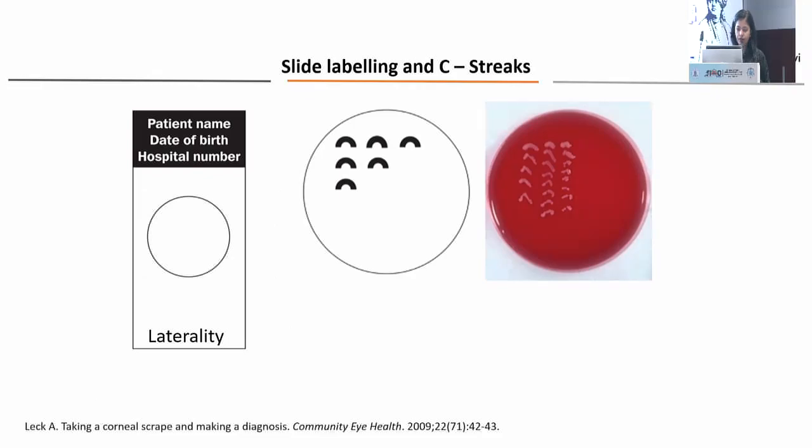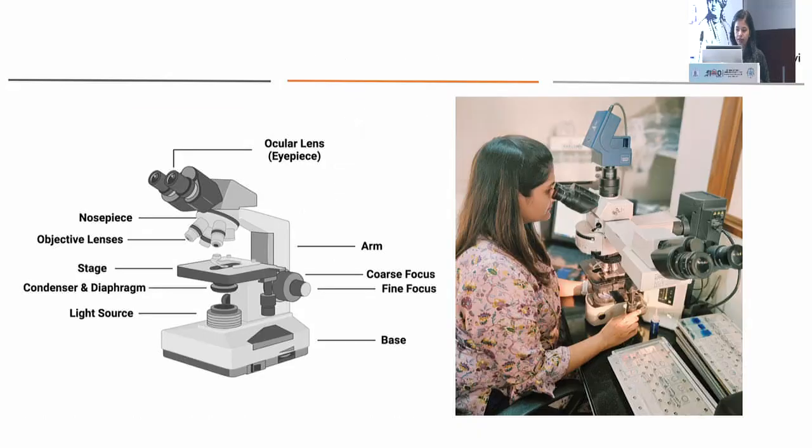So this is how we label the slide. There are a few videos also, I'll demonstrate them at the end. The marking has to be done behind the slide, and you also write the laterality and the patient's number or name. And these are the C-shaped streaks which help us to differentiate between contamination and growth. Any growth which is present in these C streaks should be taken as significant.